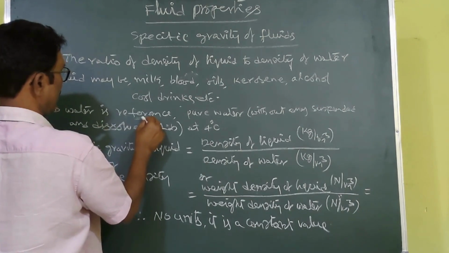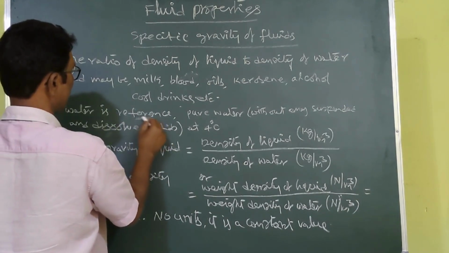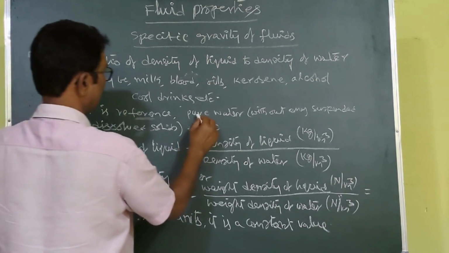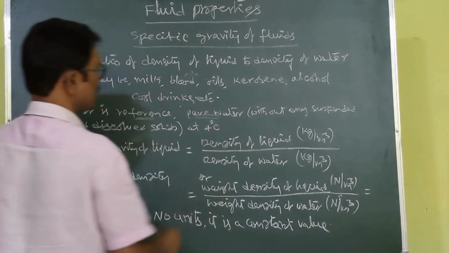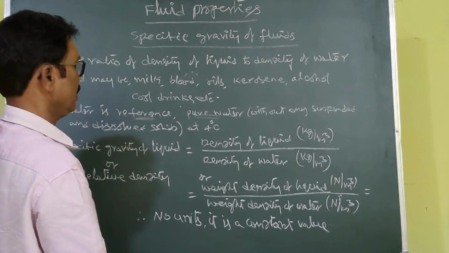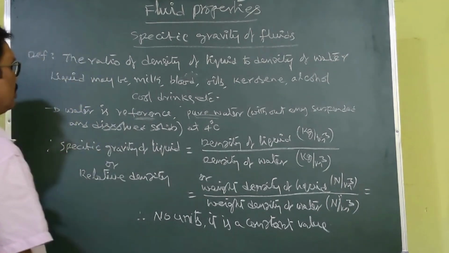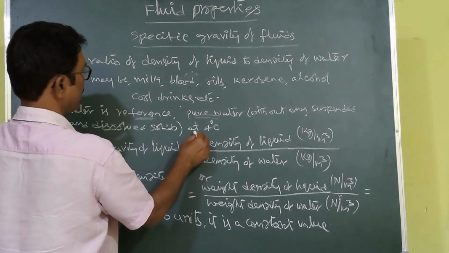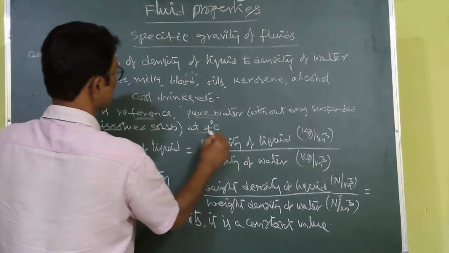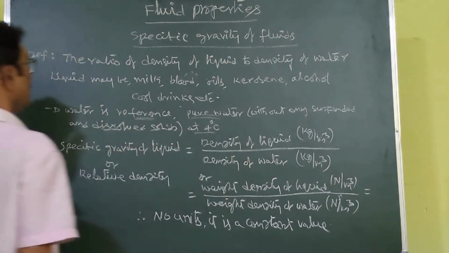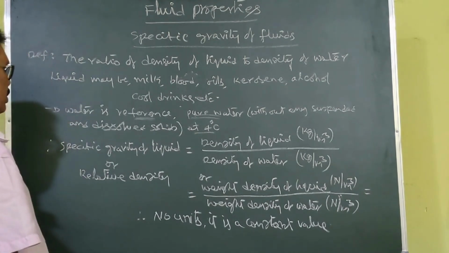The specific gravity of any liquid is calculated with reference to water. That is pure water. Pure water doesn't have any suspended or dissolved solids, and the water temperature is to be considered at 4 degrees centigrade. At 4 degrees centigrade, pure water is taken as the reference water.